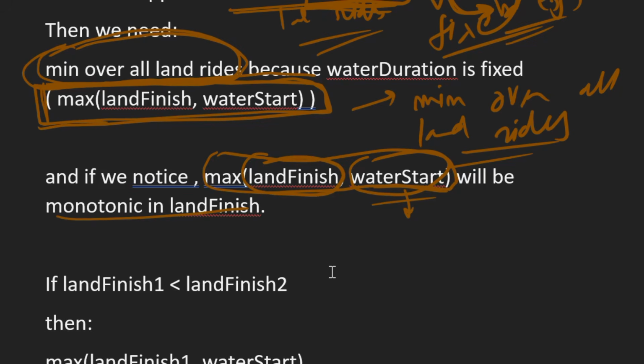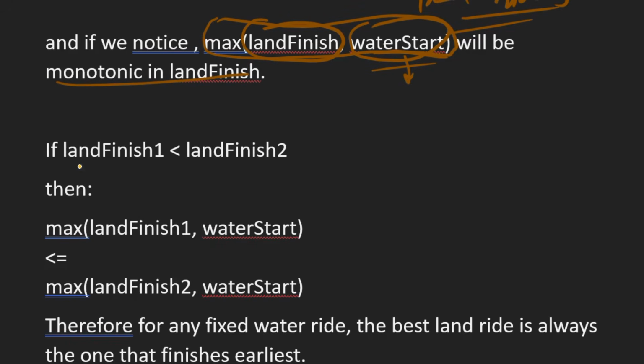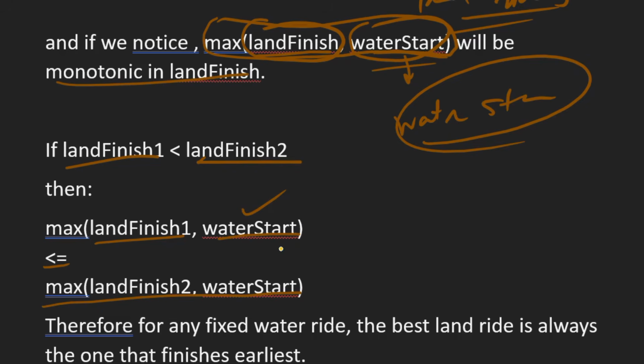Now suppose we have land finish 1 smaller than land finish 2. Then maximum of land finish 1 comma water start is less than or equal to maximum of land finish 2 comma water start. If water start is the maximum, it will give us water start, and the other may give land finish 2 or water start, but in that case this will be less than or equal to, right?